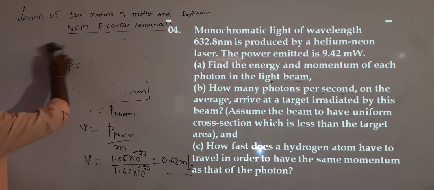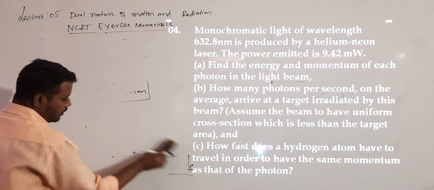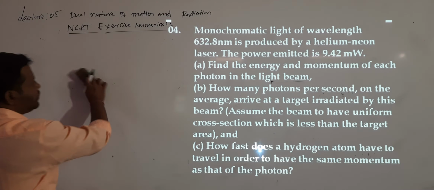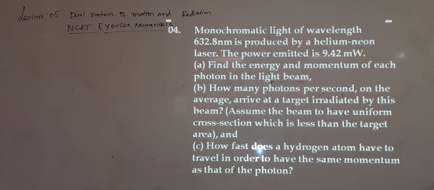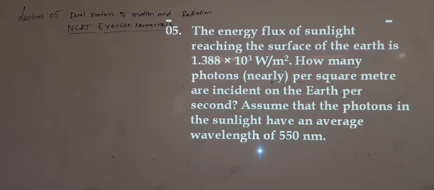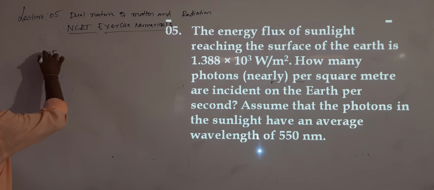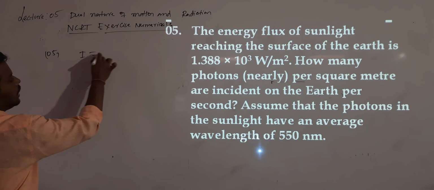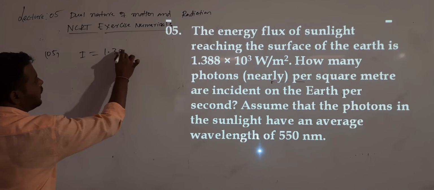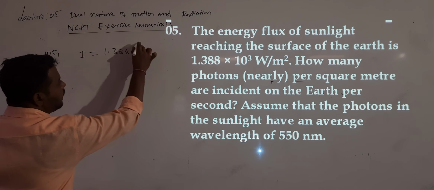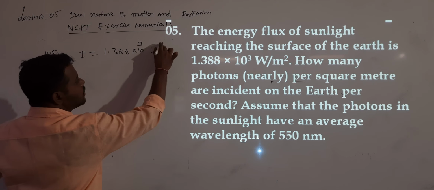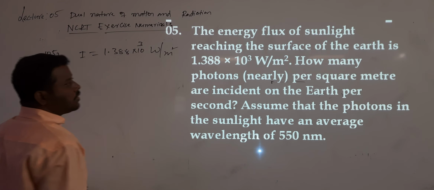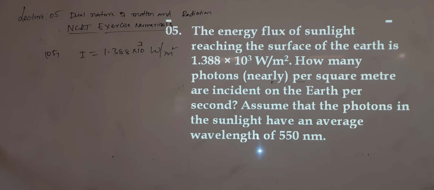After completion of question number 4, what is question number 5? The energy flux of sunlight reaching the surface of the earth. Energy flux of sunlight is nothing but intensity. So I value is given as 1.388 into 10 power 3. How do I know it is intensity? Because the unit is watt per meter square. How many photons nearly per square meter are incident?